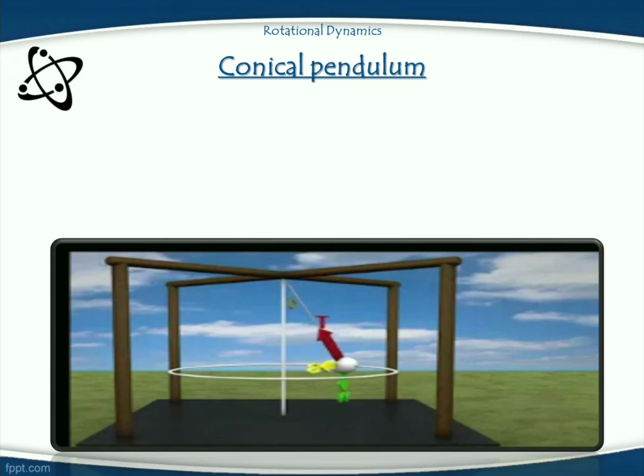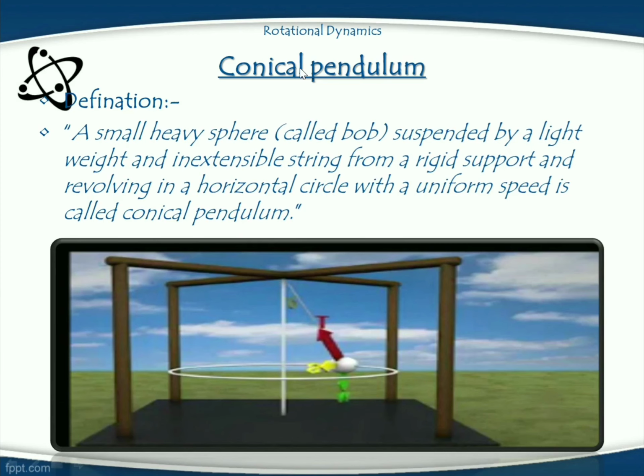Fourth application of uniform circular motion is known as a conical pendulum. The definition: a small heavy sphere called bob, suspended by a lightweight and inextensible string from a rigid support and revolving in a horizontal circle with uniform speed, is called a conical pendulum. This picture gives a clear idea of conical pendulum.